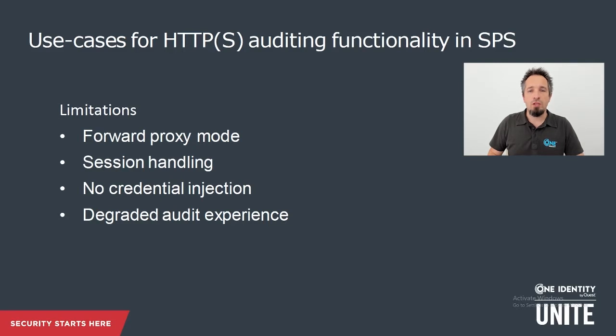Based on how the HTTP control handles TCP connections, SPS sometimes cannot keep together the proxy sessions, and it could happen that certain requests in a session will initiate new sessions, making the auditing process more complicated. With this solution, it's not possible to identify the unique ways how a random target application displays the login form to the user, so credential injection is not an option here.